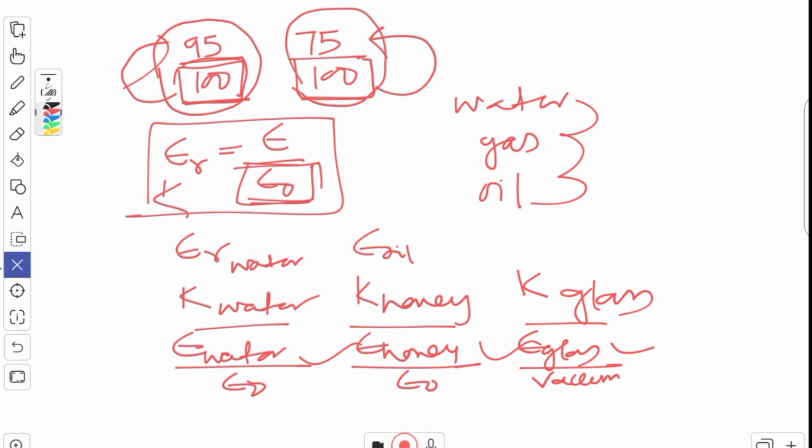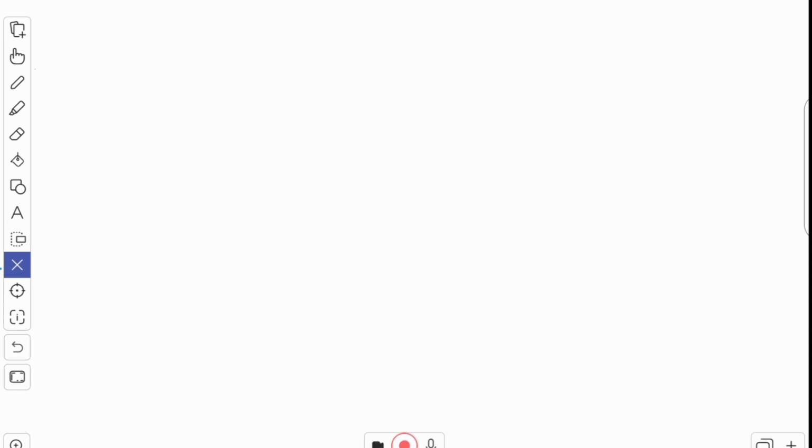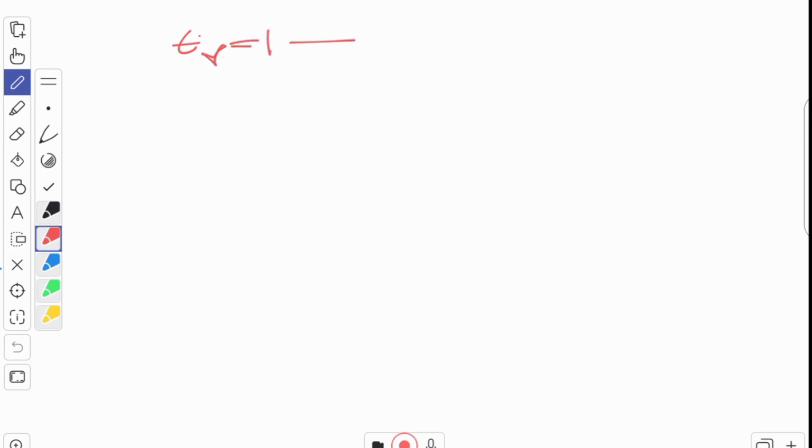Clear children? Do you know what is the kappa or the relative permittivity of vacuum? So epsilon r for vacuum is 1. Epsilon r, this is for vacuum, or you can say K value.